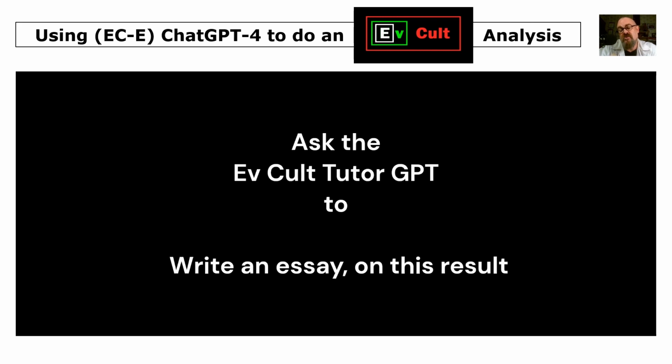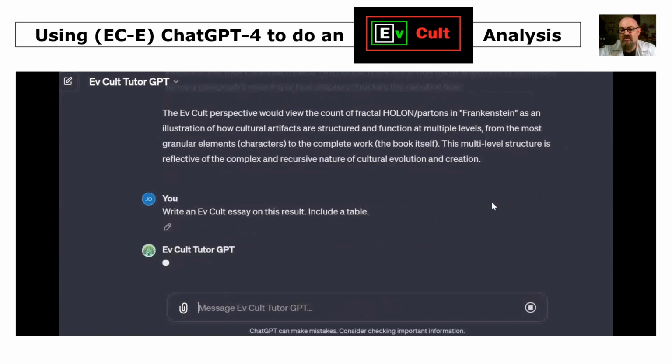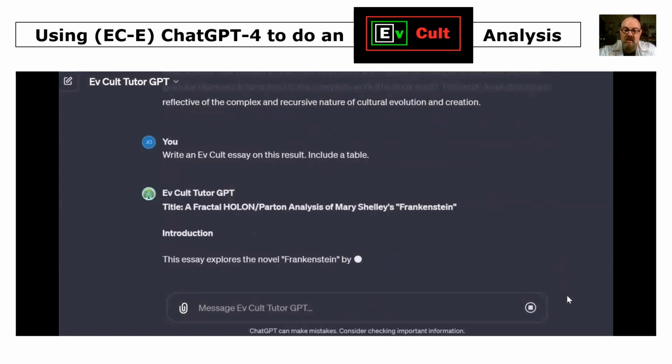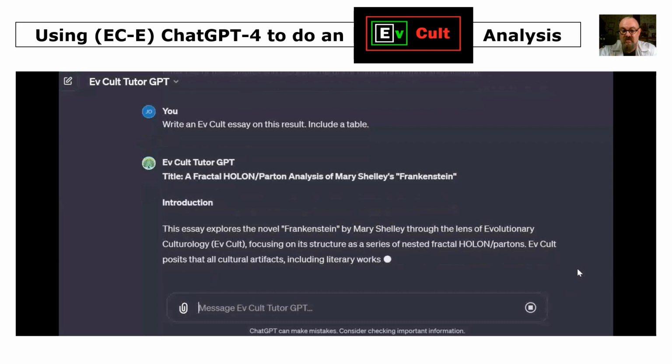And now that we have those results, we can ask the EvCult Tutor GPT to please write an essay on these results. So let's create that prompt, or let's engineer or craft that question or query. Bit of prompt engineering happening here. Write an EvCult essay on this result, include a table. So the EvCult tutor's having a think about that. Here it comes. Title: A Fractal Holon Parton Analysis of Mary Shelley's Frankenstein. There's your introduction section of the essay.